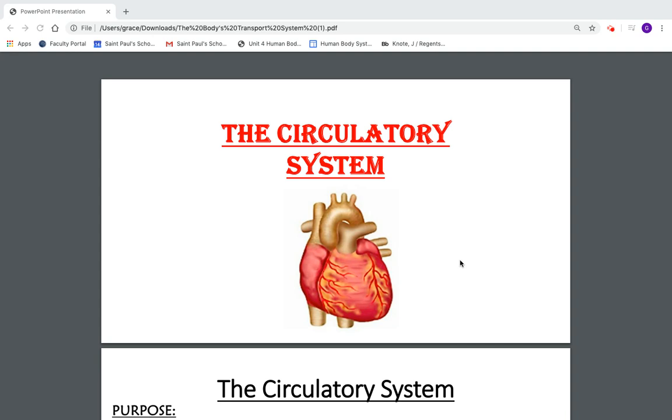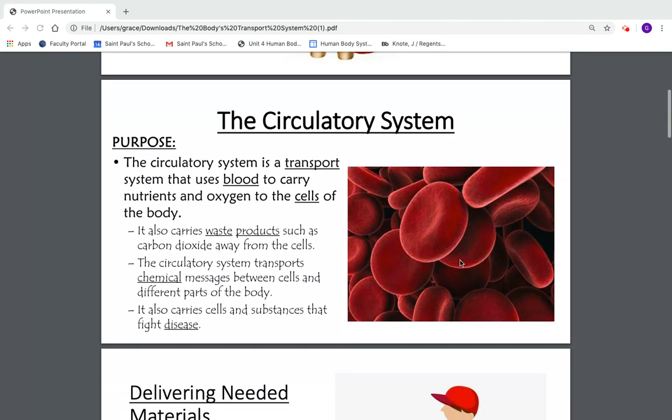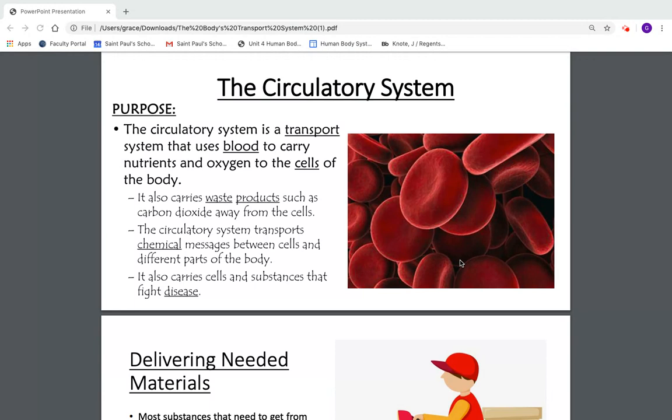Today we'll begin to cover the circulatory system. The circulatory system is a transport system that uses blood to carry nutrients and oxygen to the different cells of the body. It can also carry waste products such as carbon dioxide, which is produced during respiration and exhaled through our lungs. The circulatory system can transport chemical messages such as hormones between cells in different parts of the body. It can also carry special cells and substances that fight diseases.